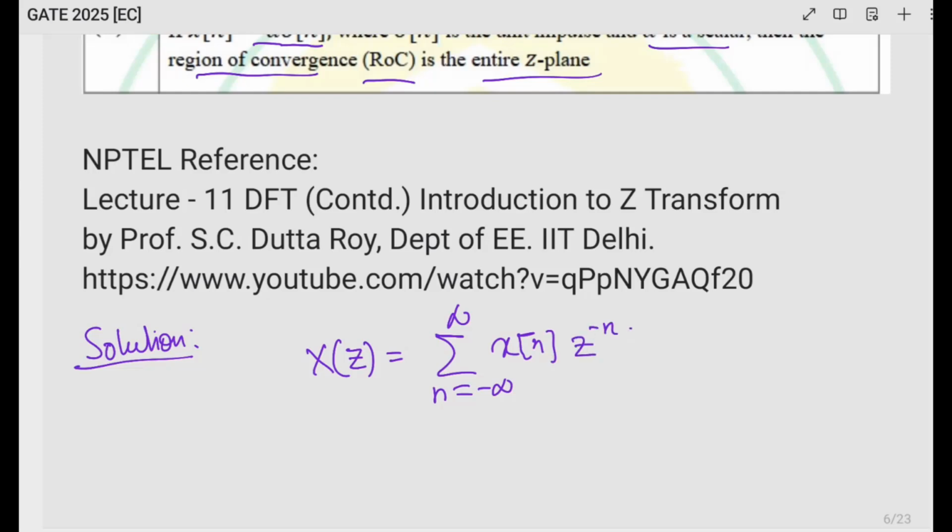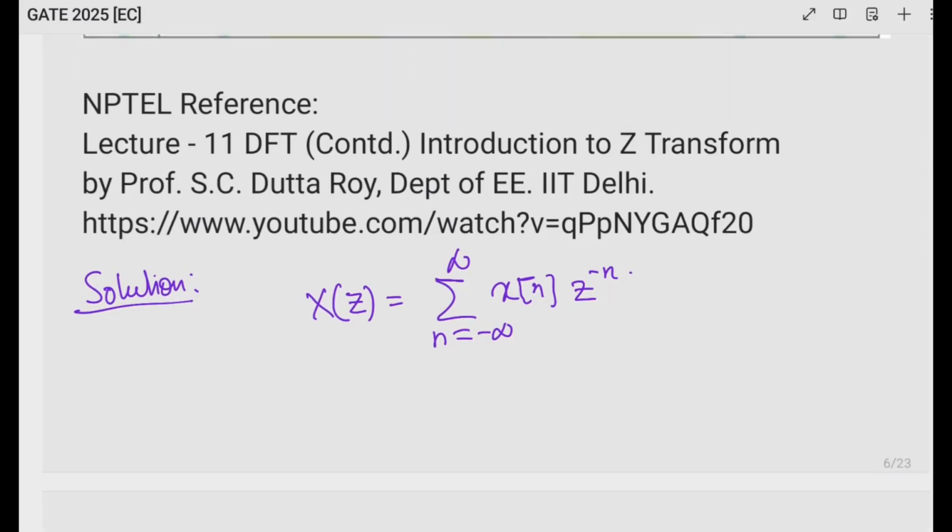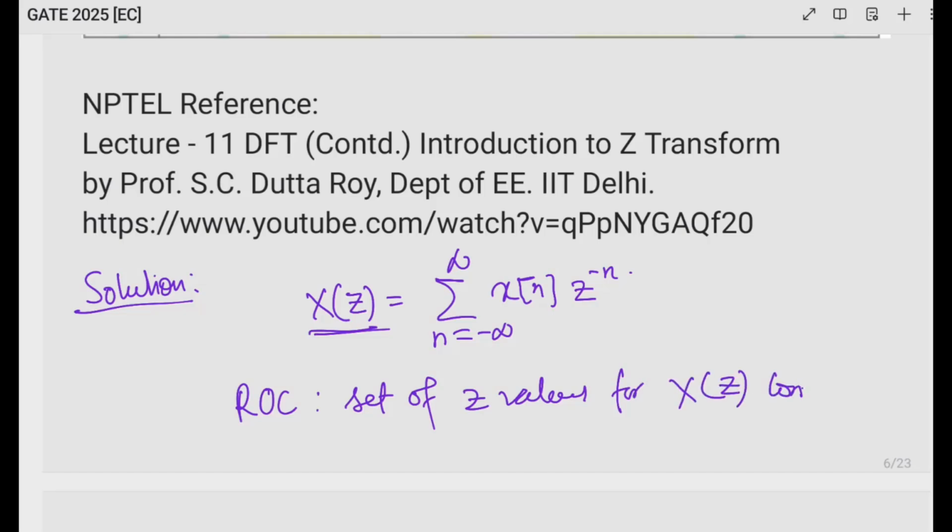And for this Z transform, the ROC is the set of z values for which this sequence converges.